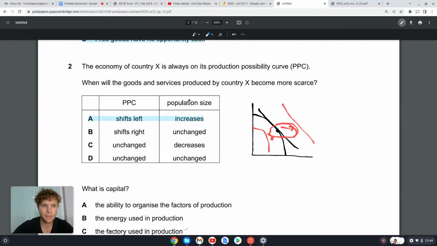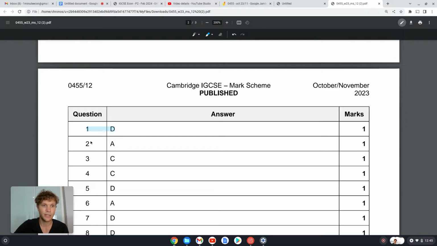Let's just double check. B, PPC shifts to the right. No, then resources will be less scarce. We got more resources. C, PPC doesn't change, but the population decreases. Our resources are not going to be more scarce or more limited then. D, PPC is unchanged, population size is unchanged. Then we'll just be efficient. There won't be any increase in scarcity. Okay, so 2A, we are on the money.